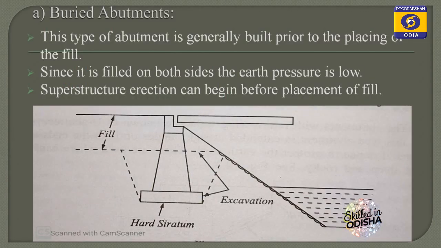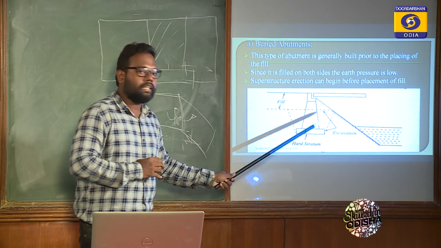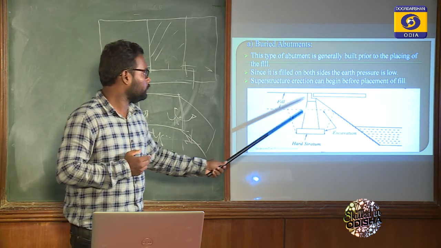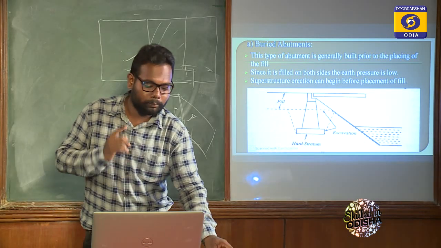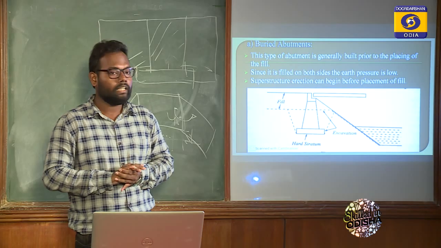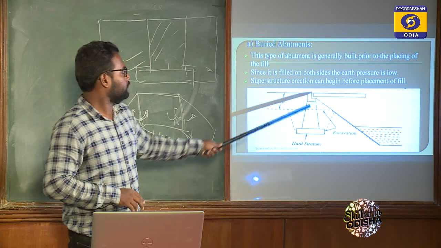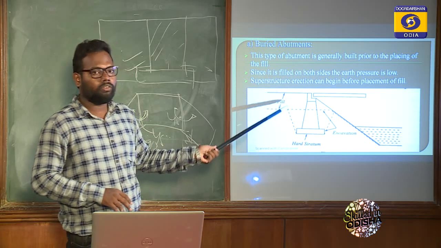So look at the definition. This type of abutment is generally built prior to placing of the fill. Since it is filled on both sides with earth, the earth pressure is low. As we fill the soil on both sides, the earth pressure or the thrust on both sides balance each other, so the pressure of the soil is less. The superstructure erection can begin before placement of fill. As I said before, we can also construct the superstructure above the abutment before we place the soil.